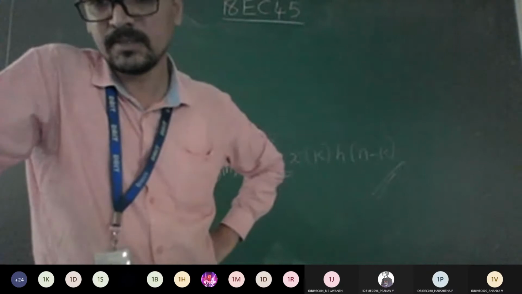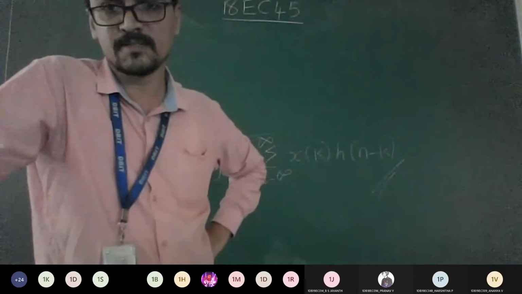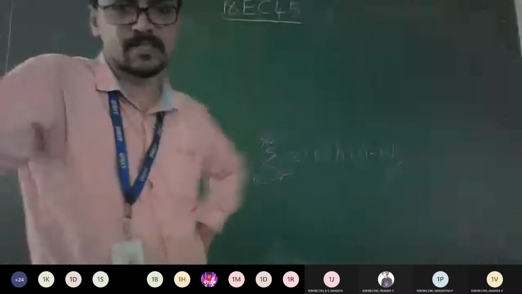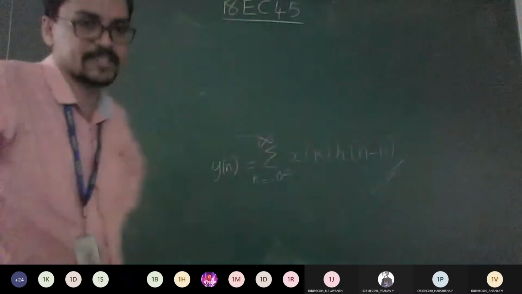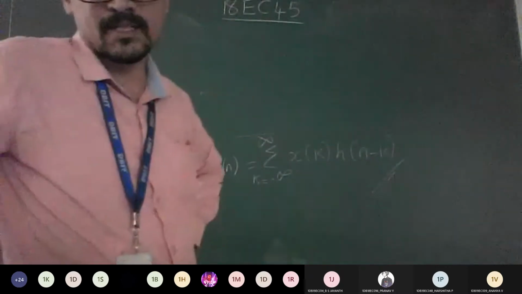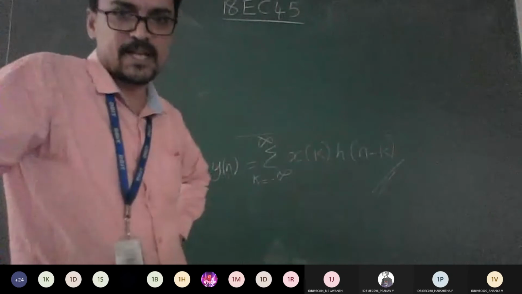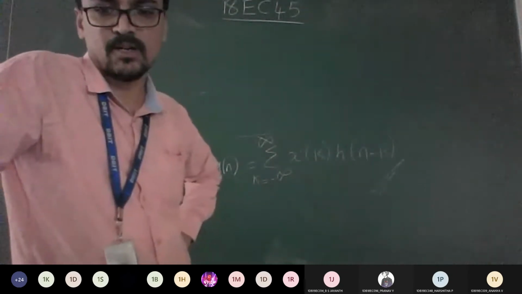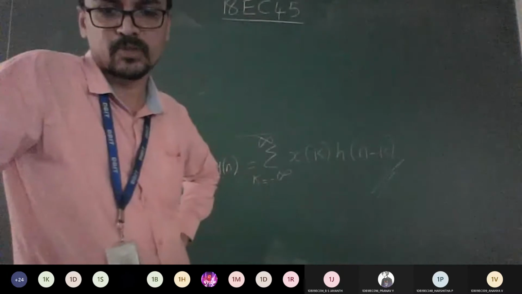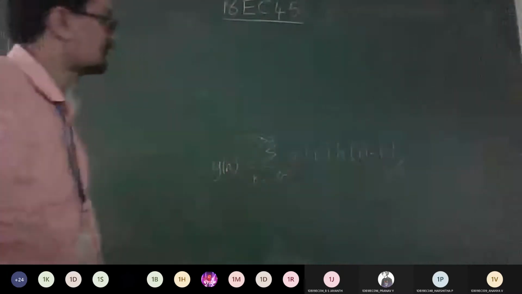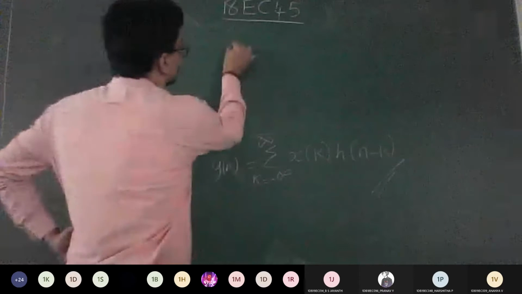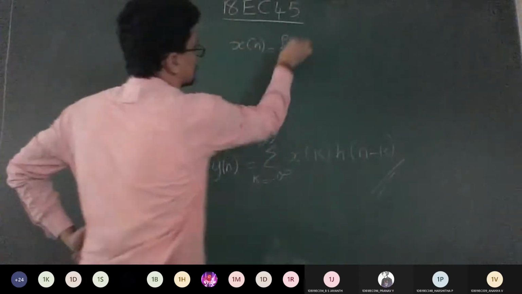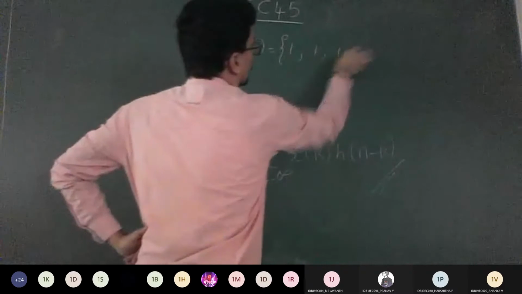Consider the following two sequences, x of n and h of n, to get y of n. The given condition is, x of n is given as 1, 1, 1 and 1.